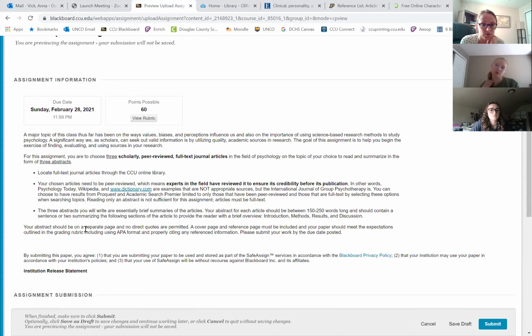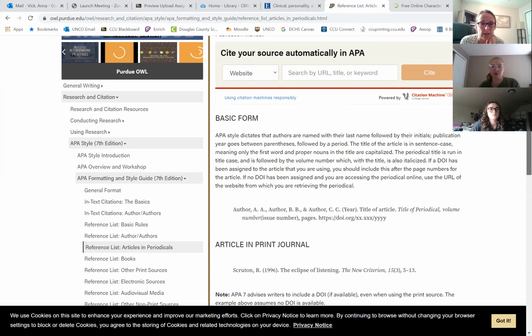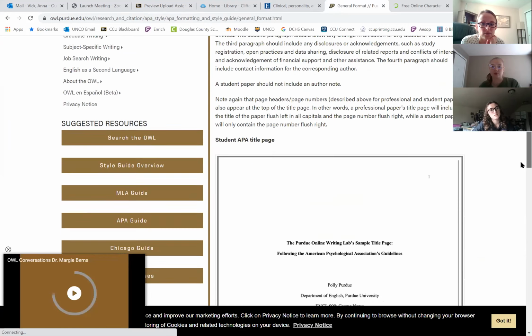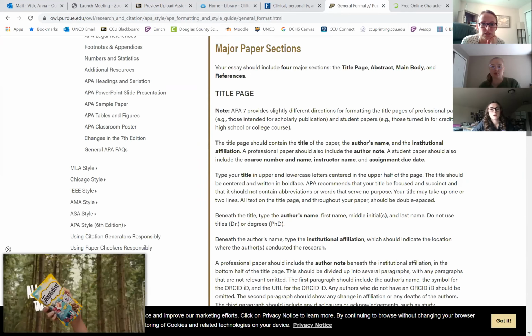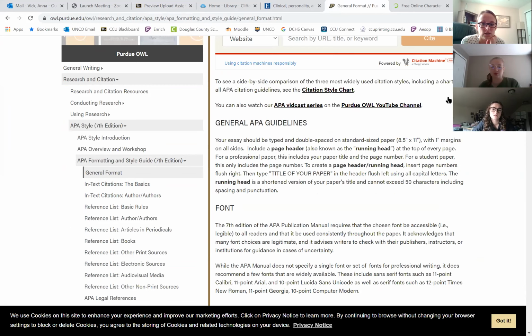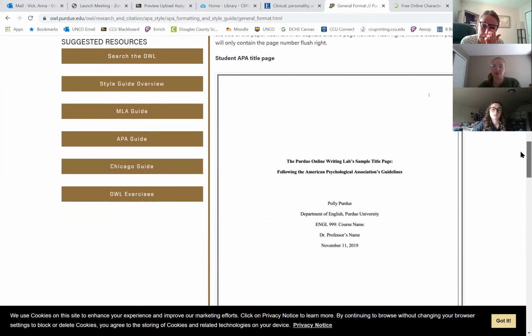So the abstract should be on a separate, it says no direct quotes right here. So that's what I was mentioning. You will need a cover page, okay? So you know those APA format title pages and a reference page, as we were just talking about the reference page. The title page, if you click on general format, here's an example. So this is all the information, and I just clicked general format right over here on the left. This is all the information on the title page with the bolding and all that jazz, okay?